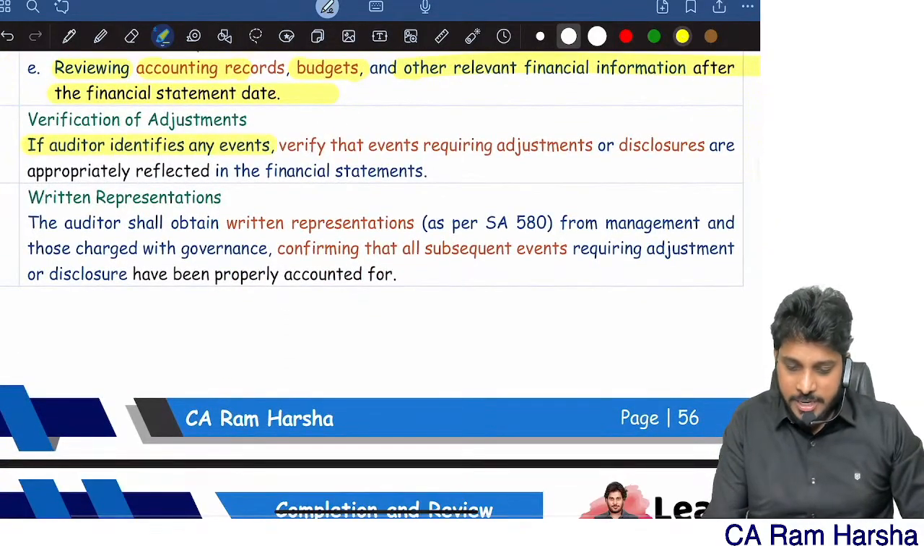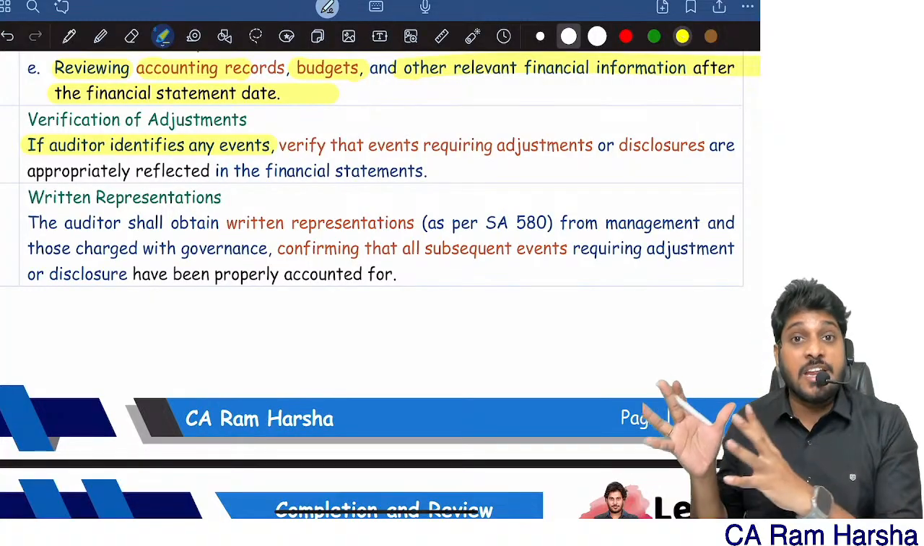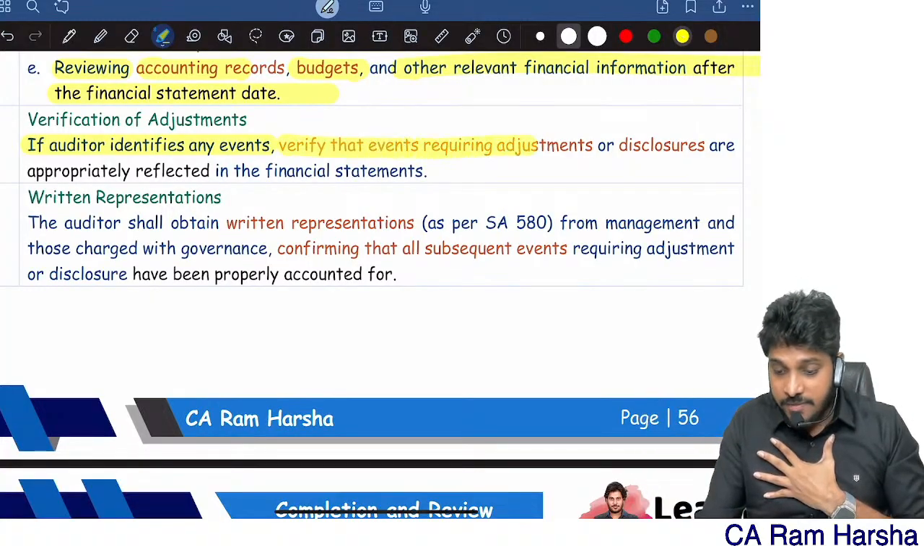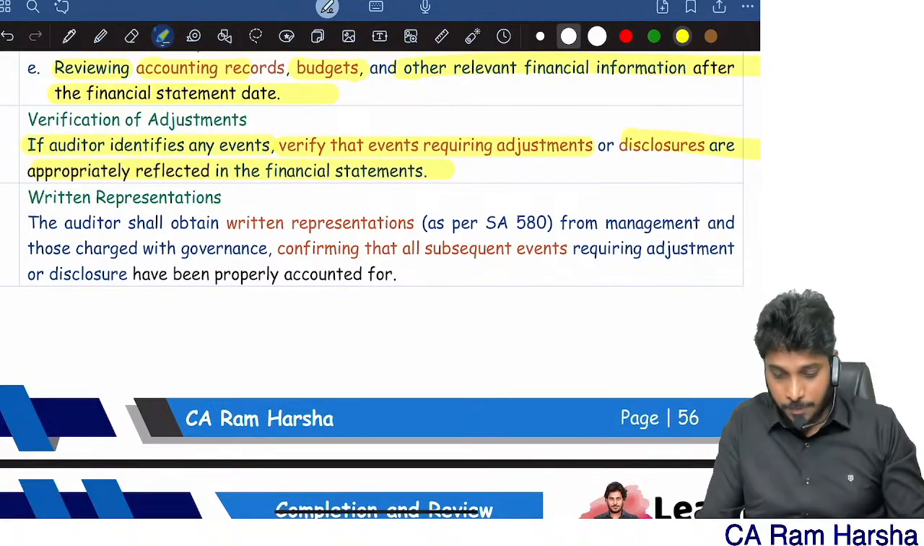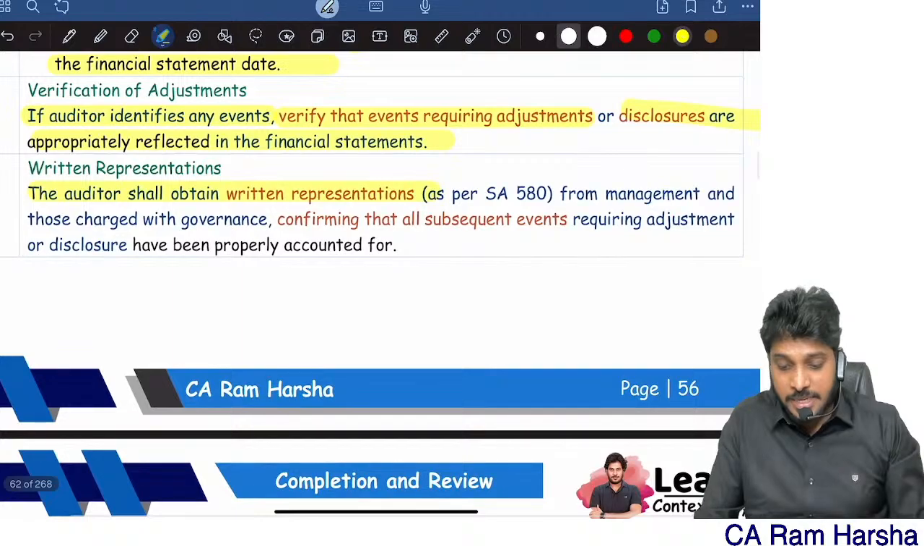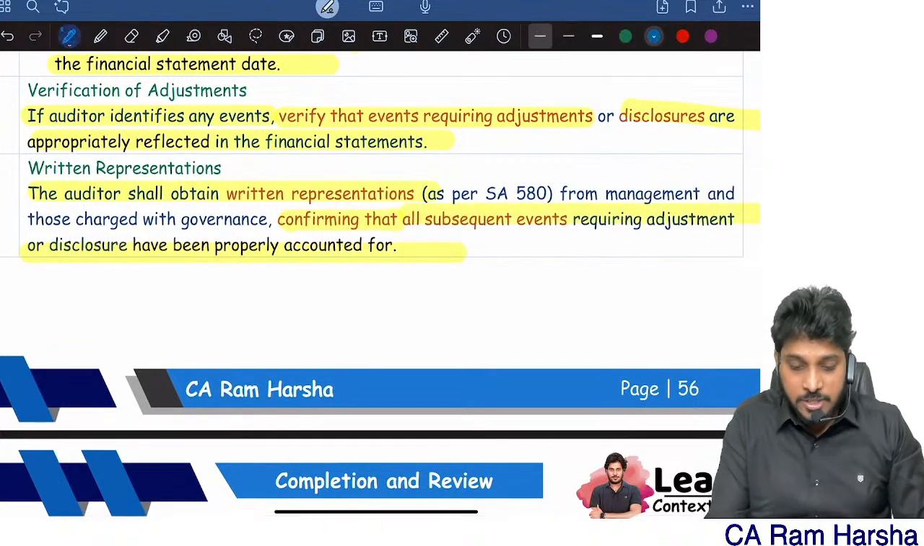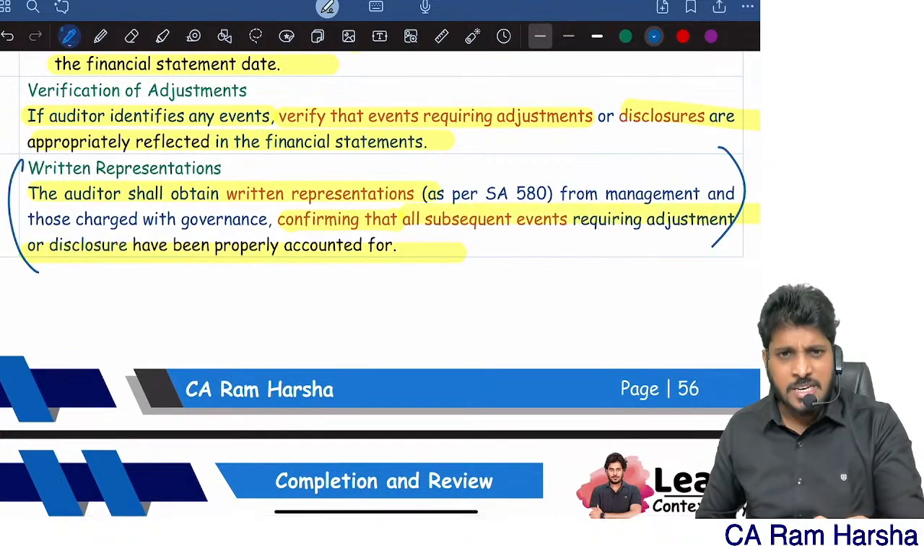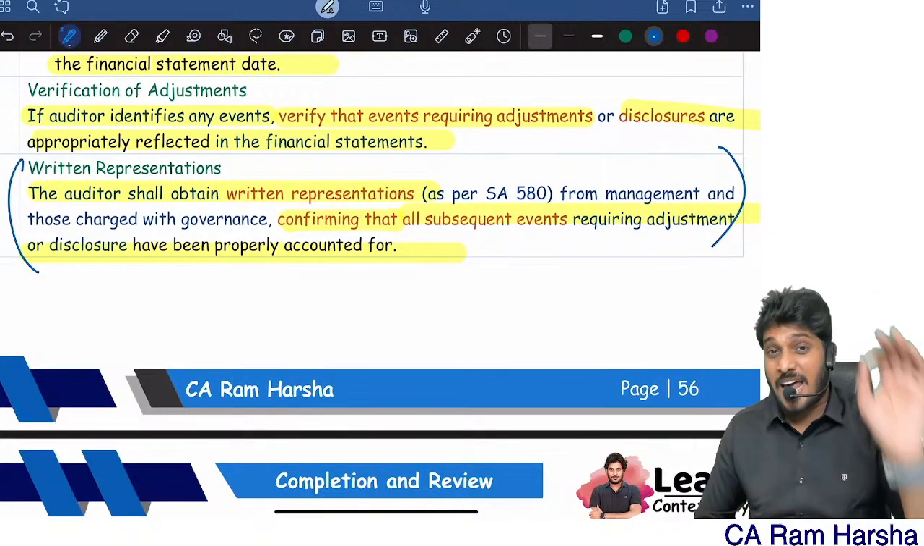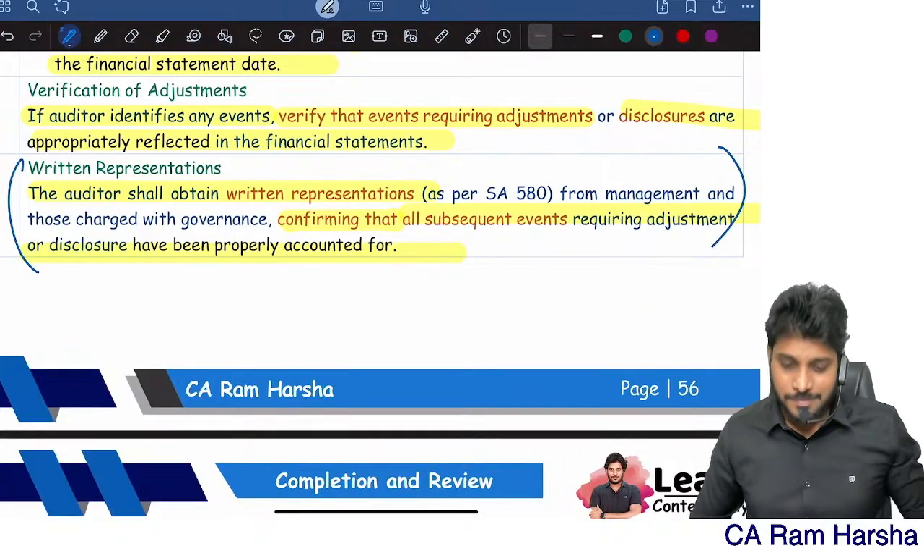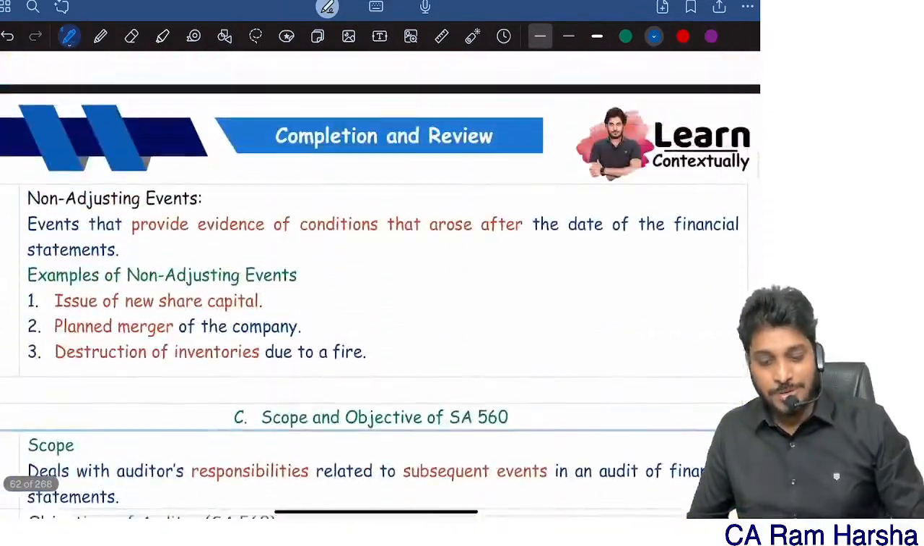And if the auditor identifies any events, say I identified 15 events, verify that the events requiring adjustment or disclosure are appropriately adjusted and disclosed. And the auditor shall obtain written representation confirming that all subsequent events were properly accounted. Get a written declaration from the management that all subsequent events are identified and adjusted correctly. The standard is over.